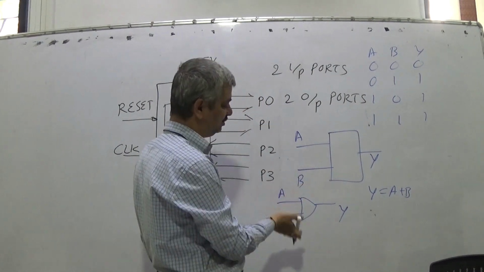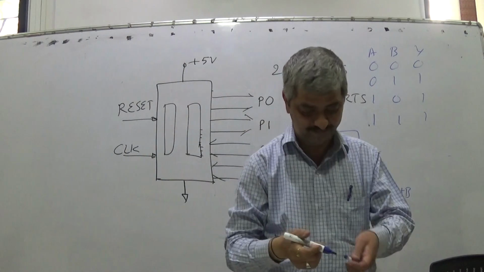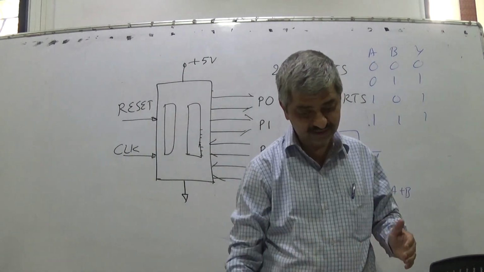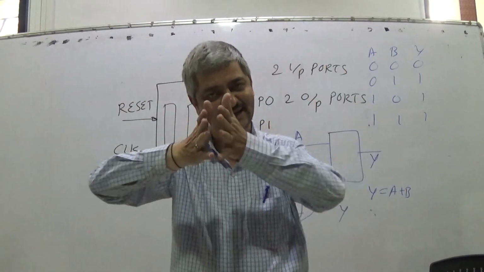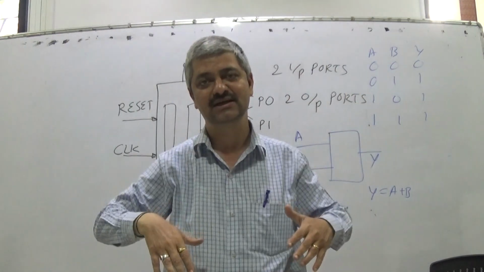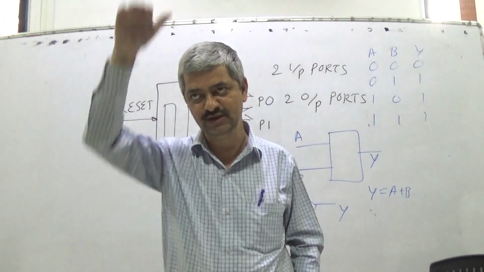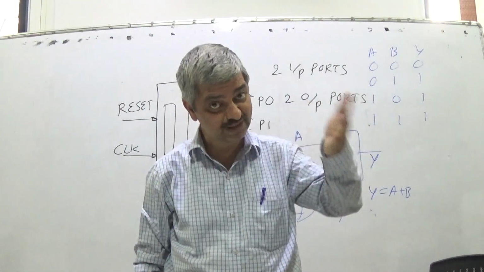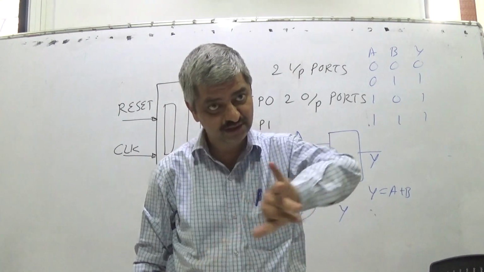Suppose when you want to change this gate with an AND gate, you have to change the actual chip. Then you can have multiple cascading, so that a combinational circuit consists of, for this combination of input pins, one output, then there can be another combination for the same inputs.